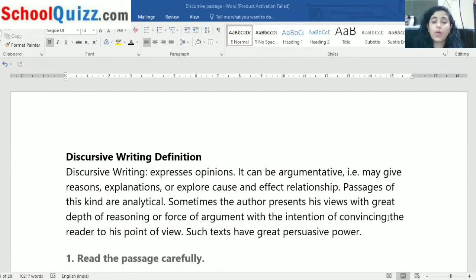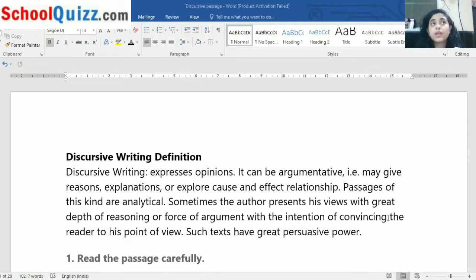Discursive writing. Now, what do you mean by discursive writing? We'll read down the definition. Discursive writing expresses opinions. It can be argumentative, that is, it may give reasons, explanations, or explore cause and effect relationship. From this line, what you can understand is that it expresses opinions.